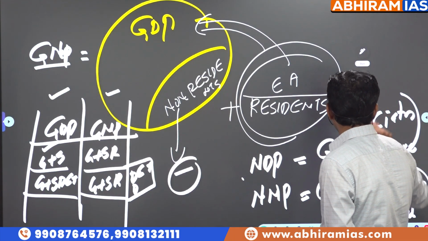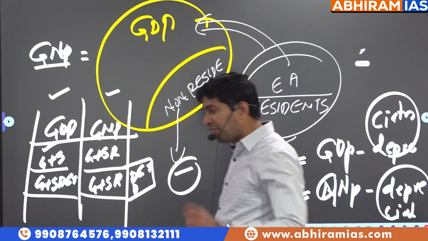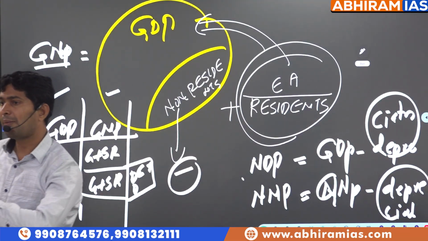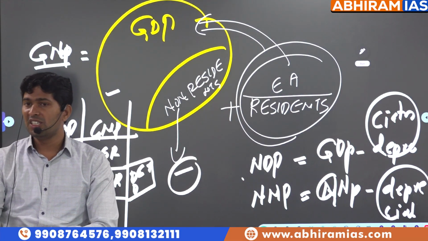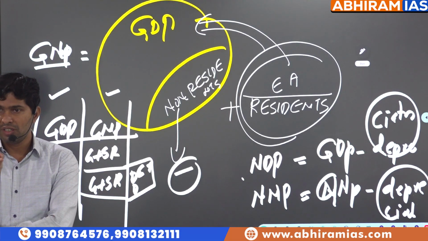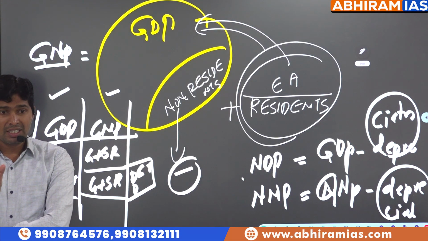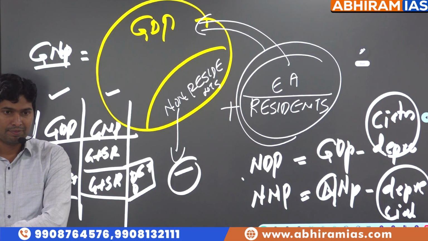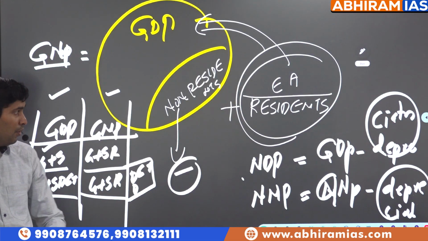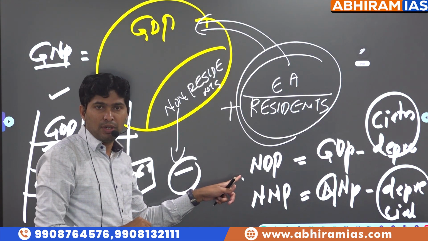In the process of producing goods and services, we are using capital goods. Capital goods means goods which are used in the process of production: plant, machinery, equipment. At the end of the year, their value has decreased. So what is net of that, what we produced, is called net domestic product.